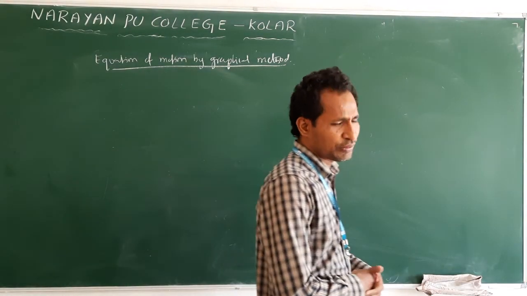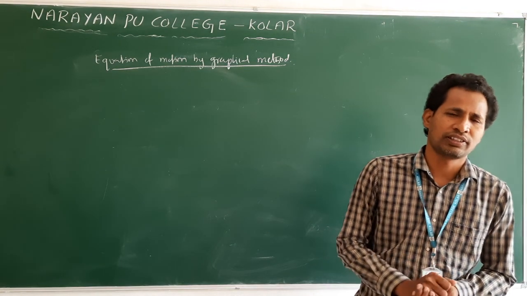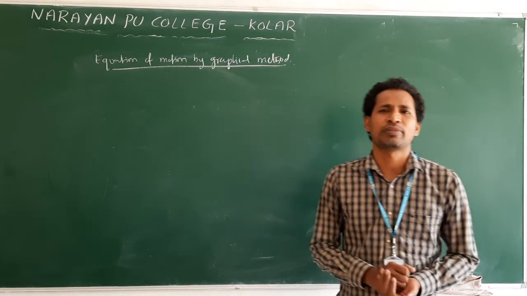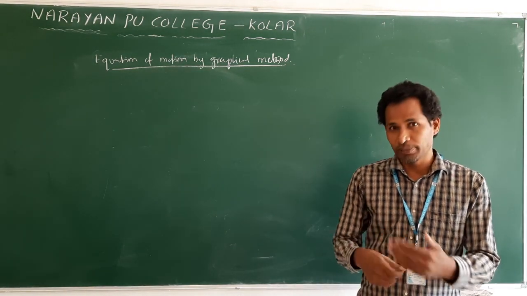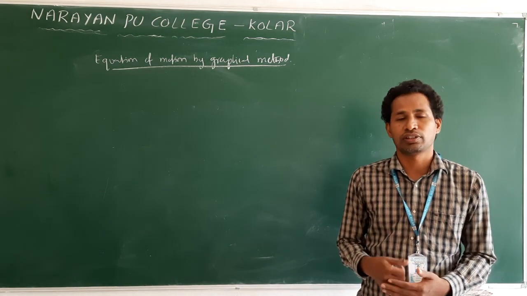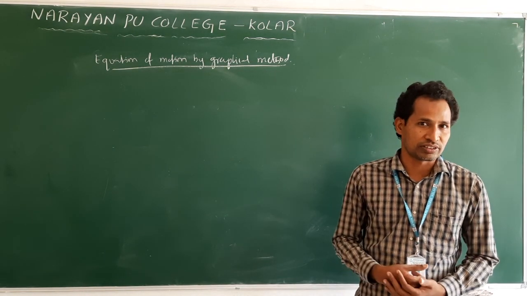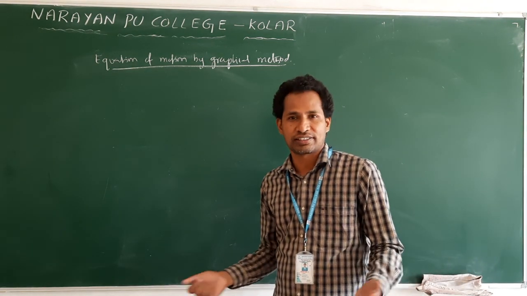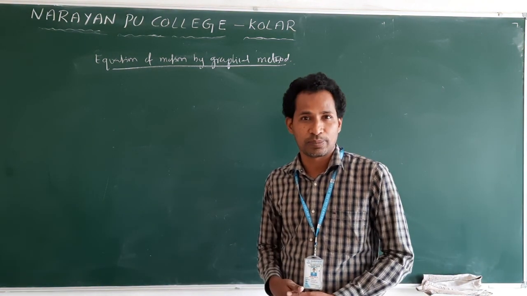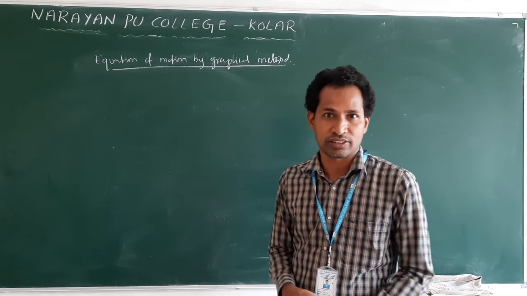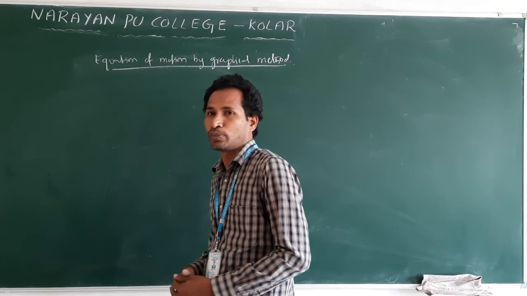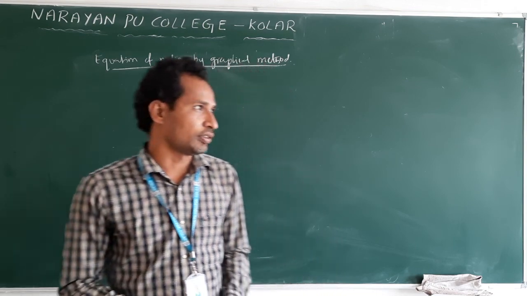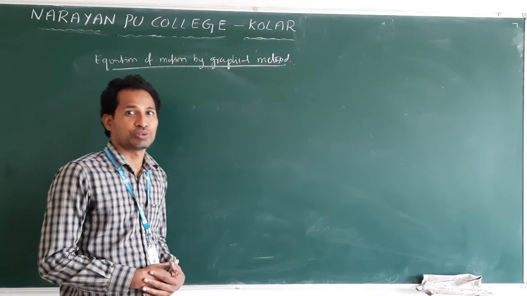In the last concept, we have seen graphical representation. We have seen two types: position time and velocity time. You just remember the points, the nature of the graph, and what they represent. Clear? Uniform motion, non-uniform motion. Slope is acceleration. Area under the velocity time graph is displacement. Clear? These are all we use in numerical solving. In solving problems, we use these concepts.